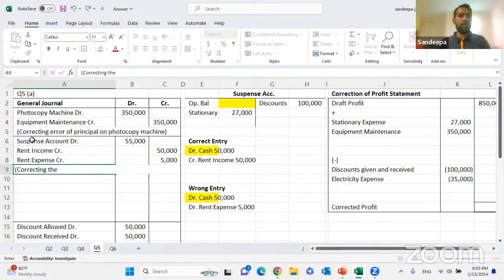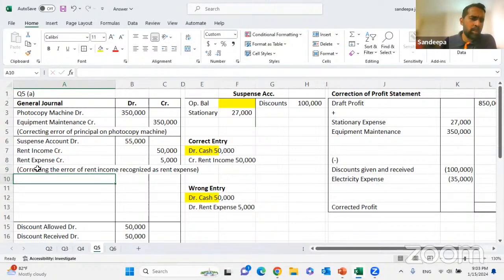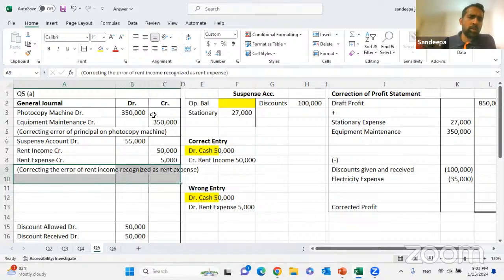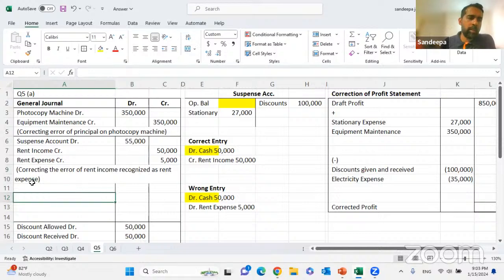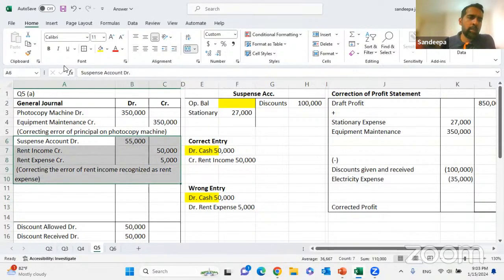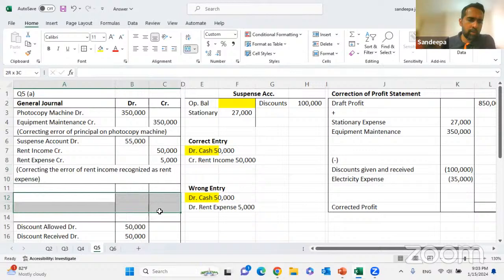Correcting the error of rent income recognized as rent expense. Don't be too bothered about the narrations. It is enough if the necessary message is written.